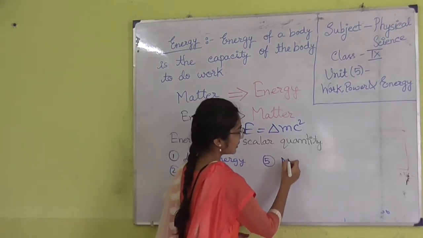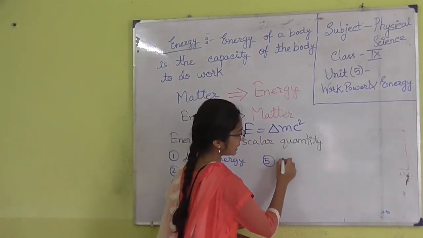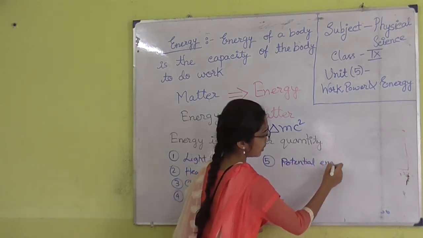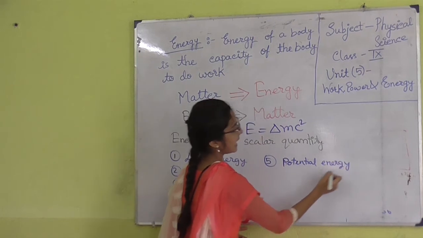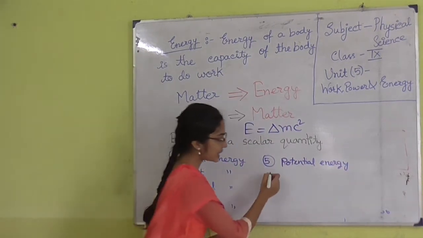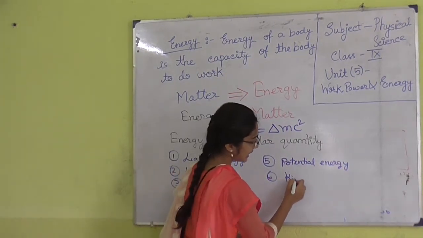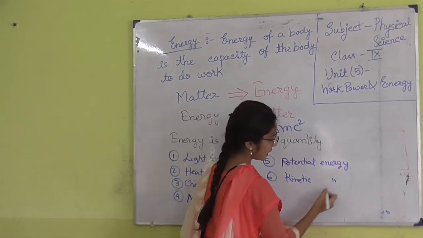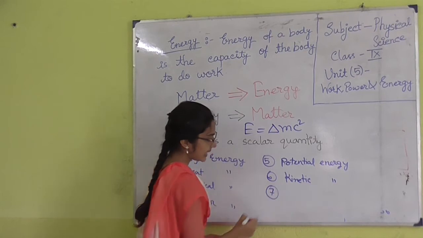Third one is potential energy. Potential energy means the energy of a body when it is at rest. Next is kinetic energy, when a body is moving then it is denoted by kinetic energy.